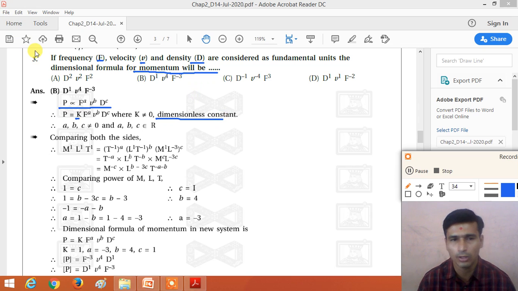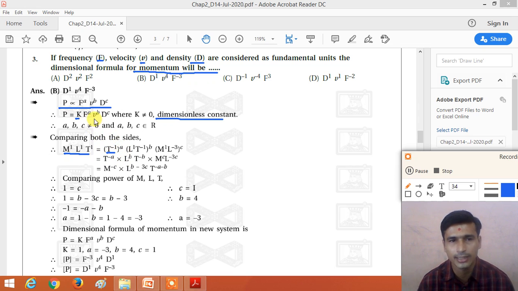So now put the dimensional formula of all the physical quantities in this equation. What is the dimensional formula of momentum? Yes, momentum is linear momentum, so the dimensional formula of momentum P is M1 L1 T minus 1. So put the dimensional formula of the momentum P is equal to, now F. What is the dimensional formula of frequency F? Yes, the dimensional formula of frequency F is T minus 1. So put the dimensional formula of frequency F, T minus 1 raised to A, right?